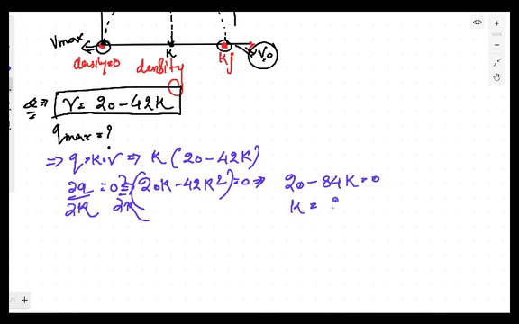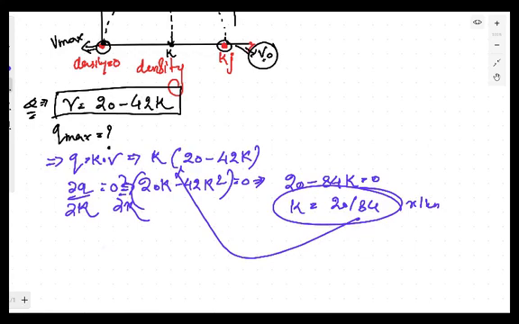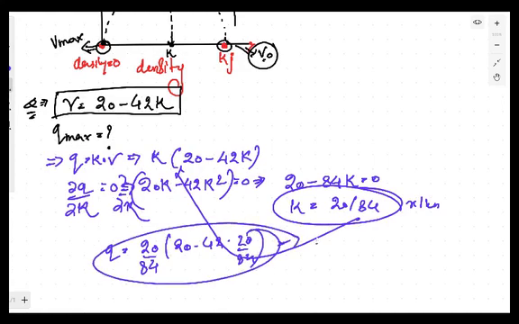It means K is equal to 20 by 84. It means for this value of K, this is vehicle per kilometer, for this value of K, this Q will be maximum. Let's put that value here. This Q is equal to 20 upon 84 into 20 minus 42 into K, this is 20 upon 84. Again, you have to put this value. You'll calculate the value of Q. This will be the Q maximum.